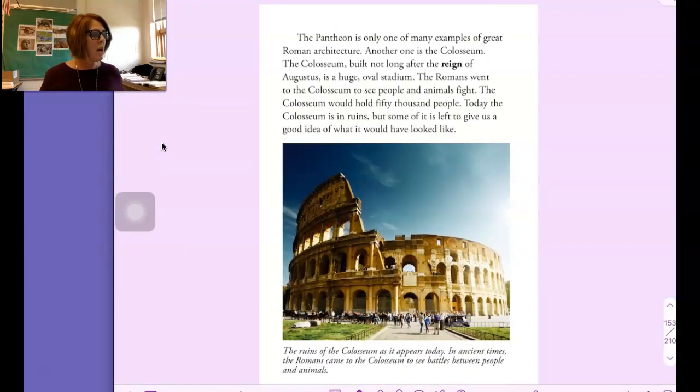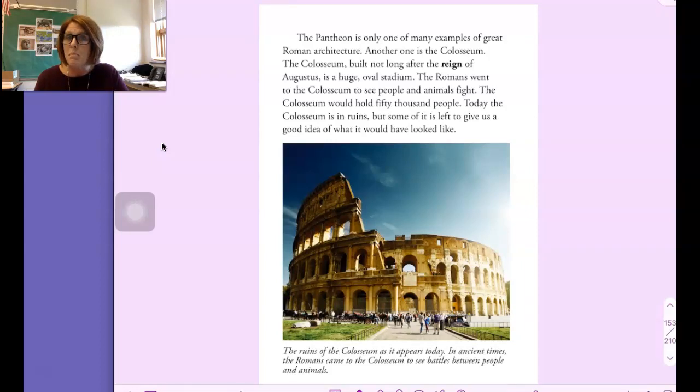On page 127, you are listening for the answer to number 4, which is Romans went to the Colosseum to see people and animals battle one another. So is that true or is it false? I'm going to read page 127 to you. The Pantheon is only one of many examples of great Roman architecture. Another one is the Colosseum.